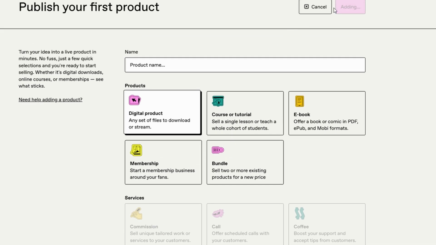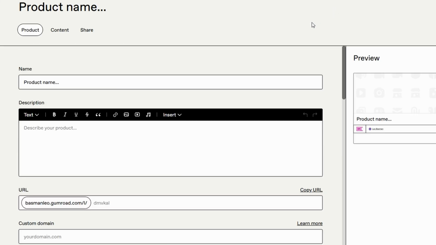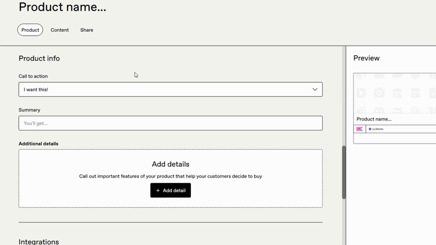Once your price is set, it's time to upload your product. This could be a PDF, an audio file, or whatever type of digital product you're selling. Gumroad makes it simple by allowing you to drag and drop your file, and it supports files as large as 16 gigabytes. Plenty of space for even large video courses or bundles. If you're selling a digital bundle or multiple files, you can group them into a zip file, making it easier for your customers to download everything at once.